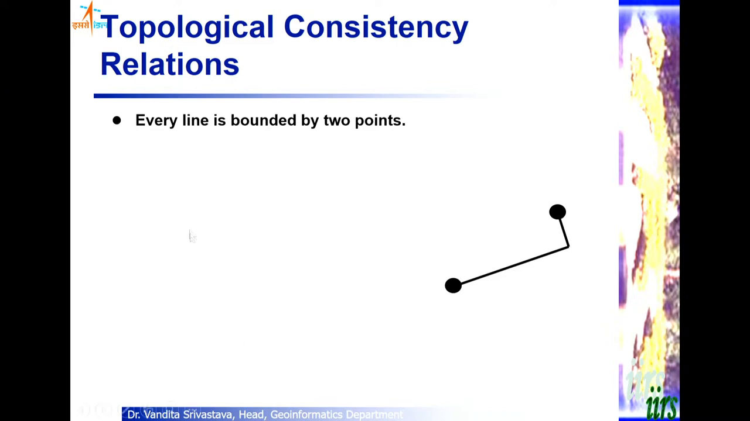Just one simple rule is that every line is bounded by 2 points. So these are 2 points or nodes.